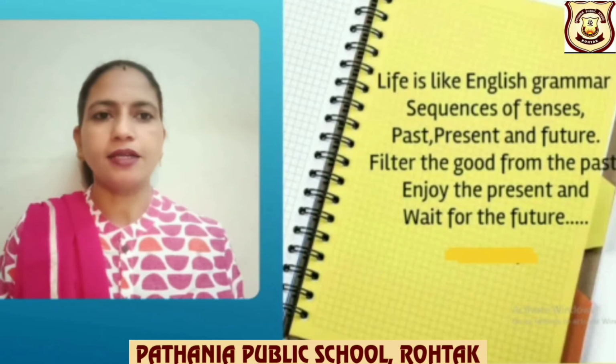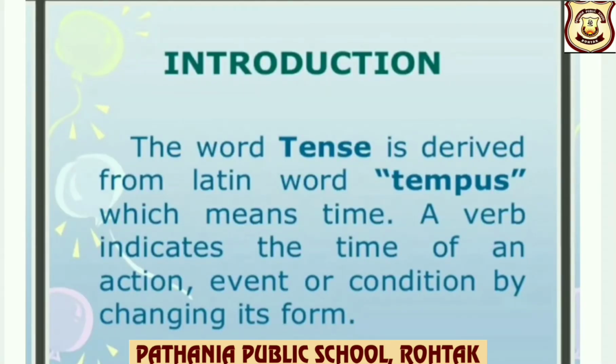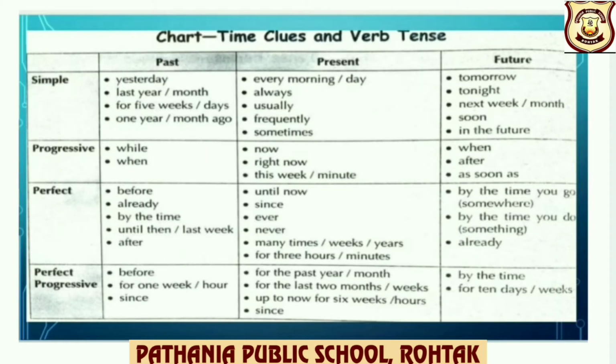So, let's start. Children, you all should know that the word tense is derived from the Latin word tempus, which means time. A verb indicates the time of an action, event, or condition by changing its form. Look at the chart, children. Here are some clues which denote time and help you all to find the tense of the verb.